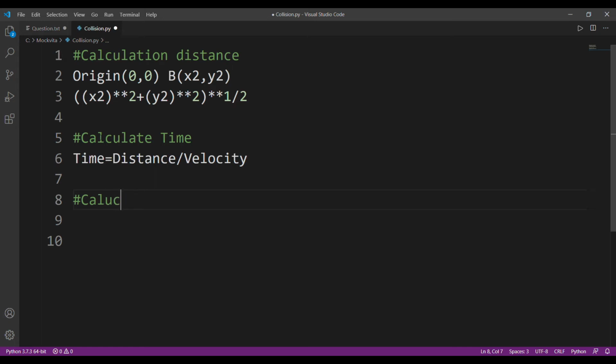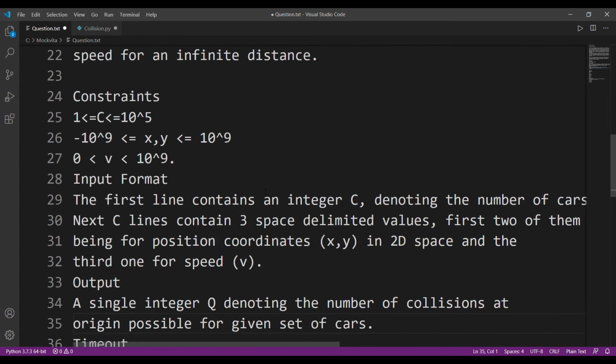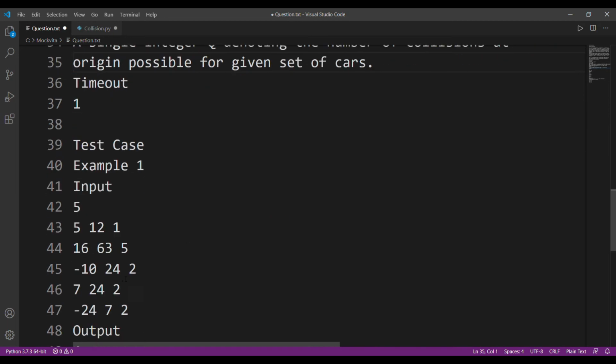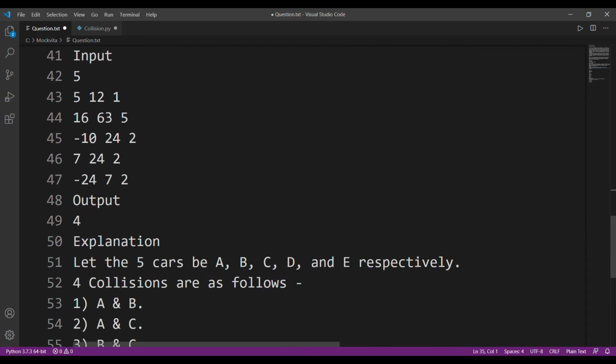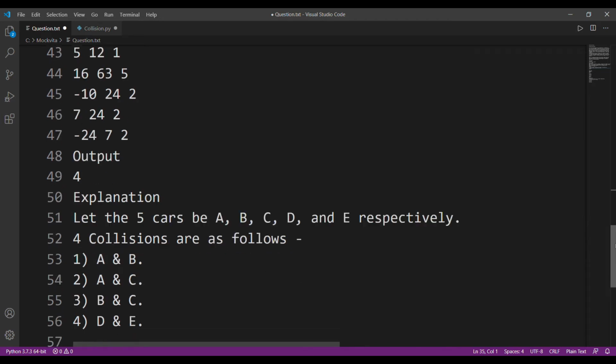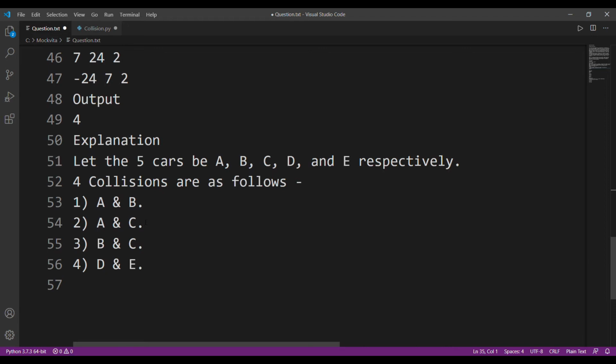Suppose we have to calculate how many cars have collided. Okay, I'll show you an example before that, which they have provided us with. They have given us a few values and an explanation. There are five cars A, B, C, D, E, and A and B reach at the same time, A and C reach at the same time, B and C reach at the same time.